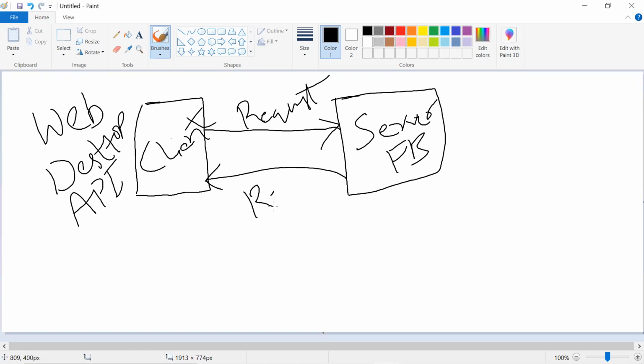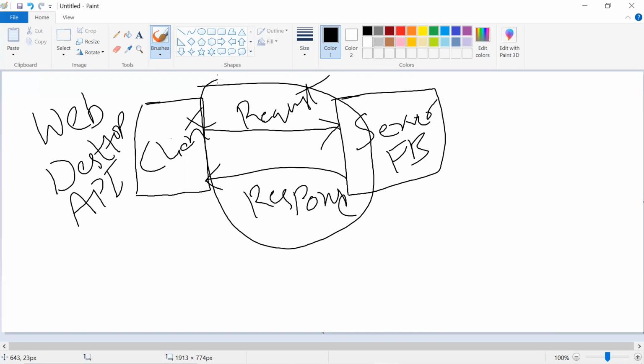That we call a response. This whole set is called the API. Whenever you hit one API, it has a request and a response. For each flow, each page, there could be APIs based on how the developer has written it.